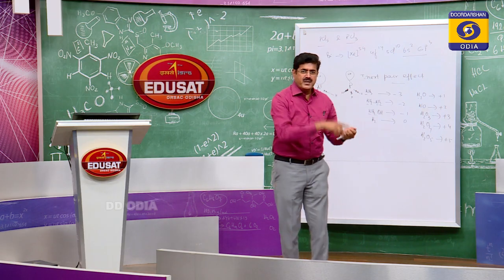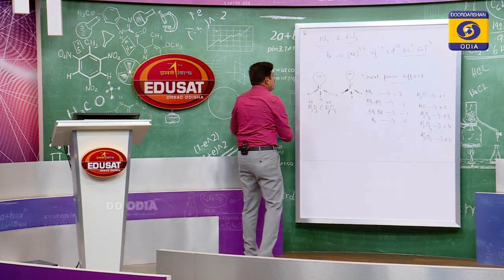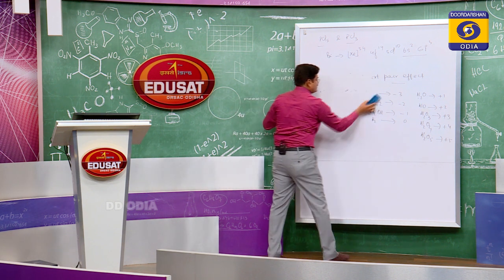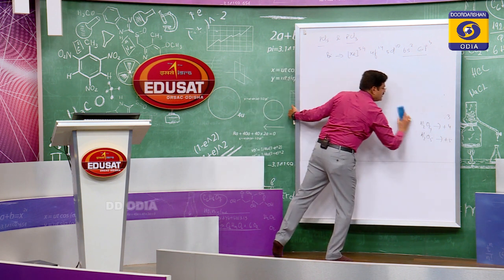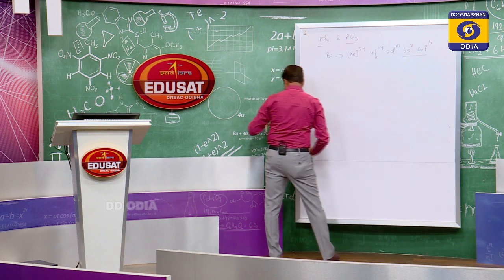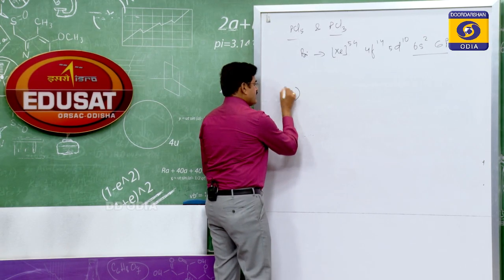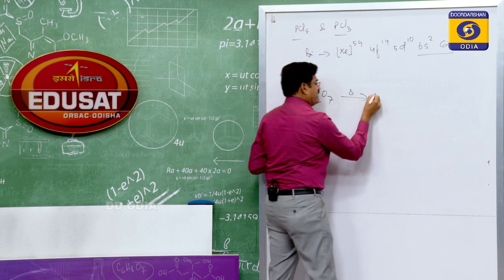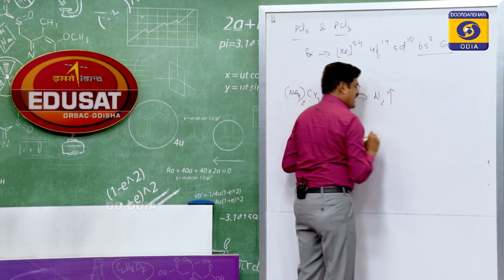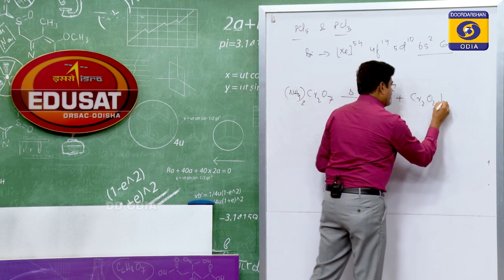So, ammonium dichromate. Once again, let me write on the whiteboard. Ammonium dichromate on strong heating gives nitrogen gas, unreactive, and Cr2O3, the green residue.